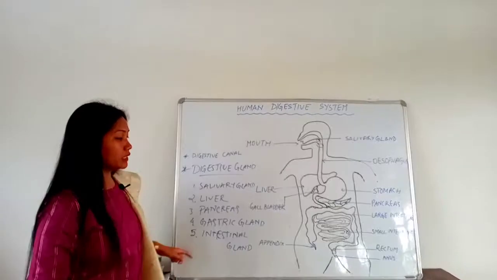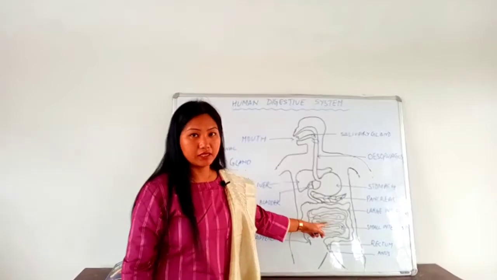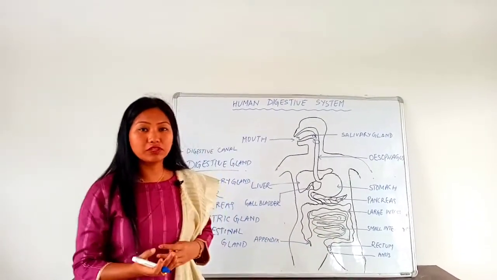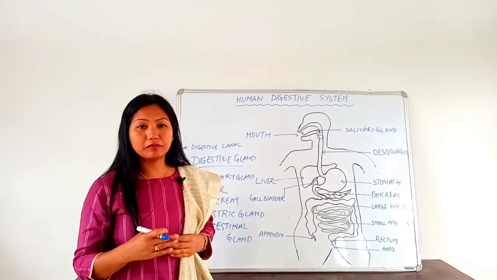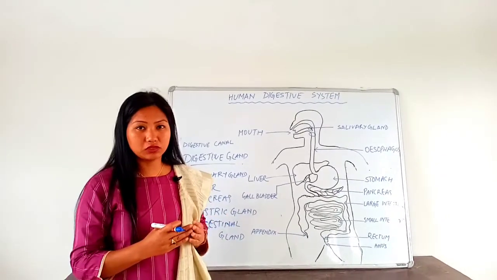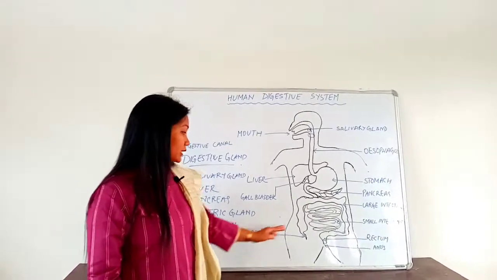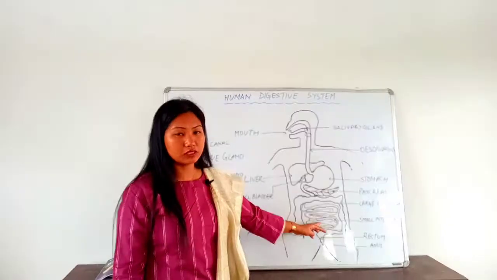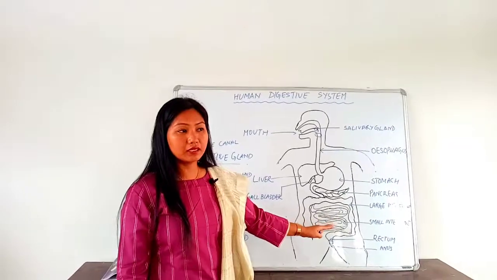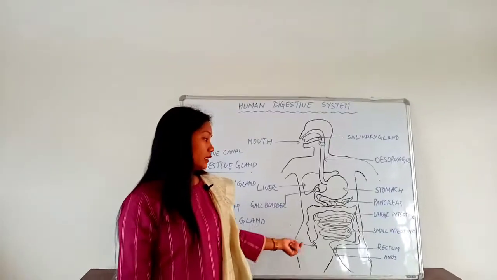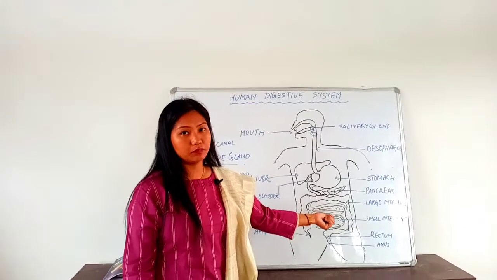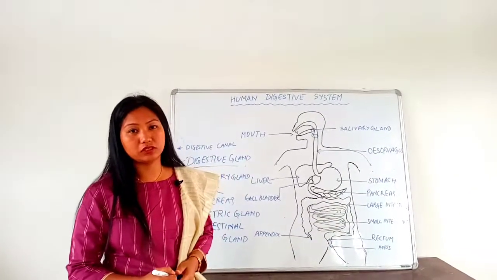Intestinal gland is present in the small intestine, and it also secretes some enzymes, which are the last enzymes that take part in the process of digestion. Since small intestine is the part where the digestion process completes, the enzymes secreted from intestinal gland take part in the last step of the process of digestion.